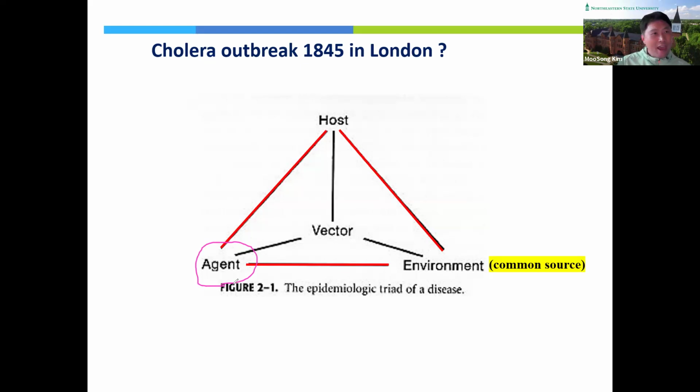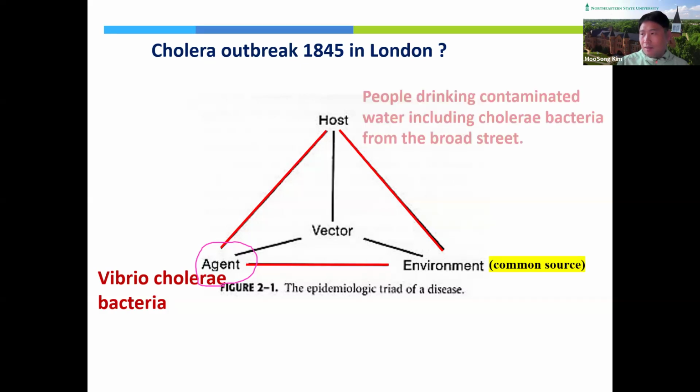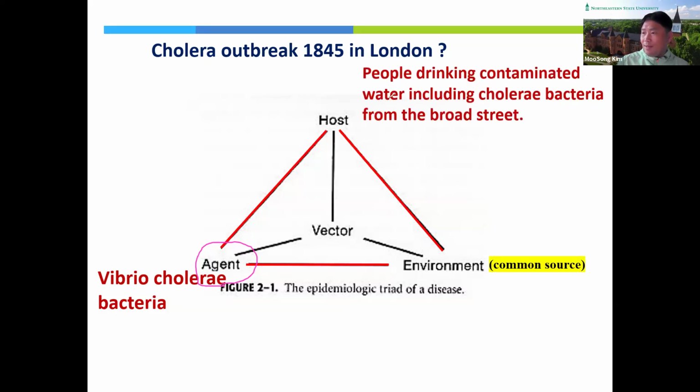Agent is actually the cause of disease, right? So the agent should be cholera bacteria. How about the host? Who would be the host? The people drinking contaminated water, including cholera bacteria, from Broad Street. So this is the host: the people drinking contaminated water including cholera bacteria from Broad Street.